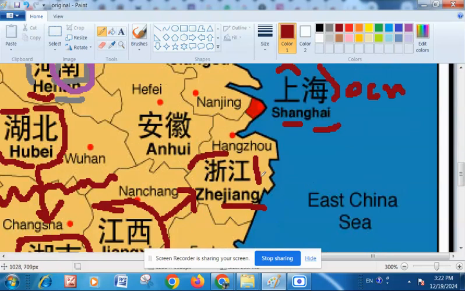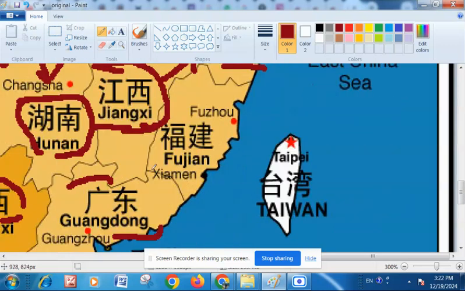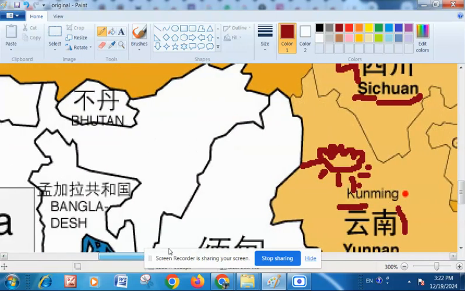Let us read some more provinces. This is the first character, first initial, first final, A initial, N final, An, H initial, and UI final, Hui. Anhui. F initial, U final, Fu, J initial, IAN final, Jian. Fujian. That's how I pronounce it.